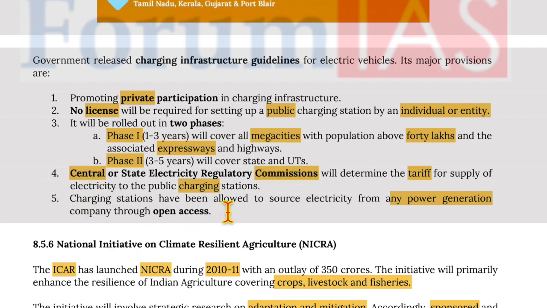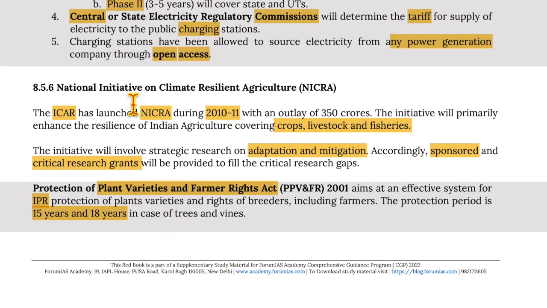Charging stations have been allowed to source electricity from any power generating company through open access. Moving on to the National Initiative on Climate Resilient Agriculture. The ICAR launched the National Initiative on Climate Resilient Agriculture during 2010-11 with an outlay of 350 crore.